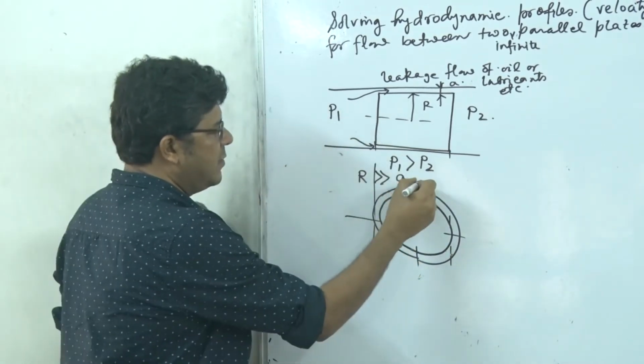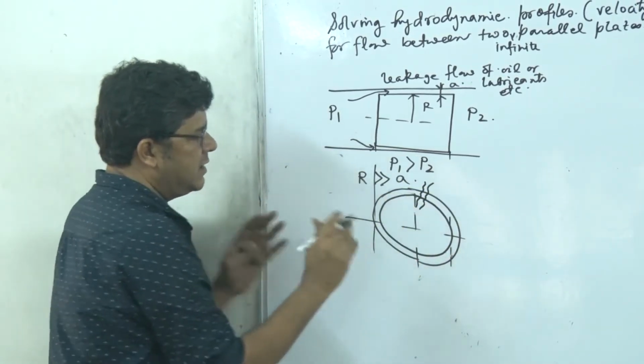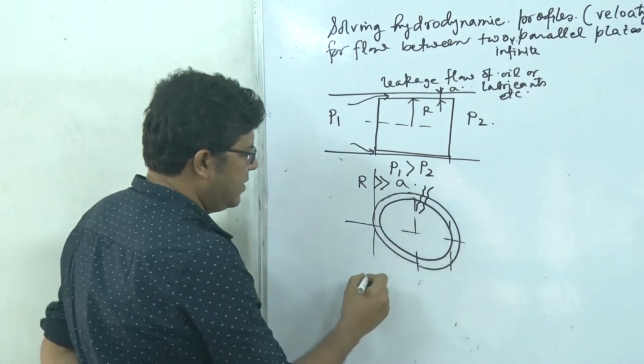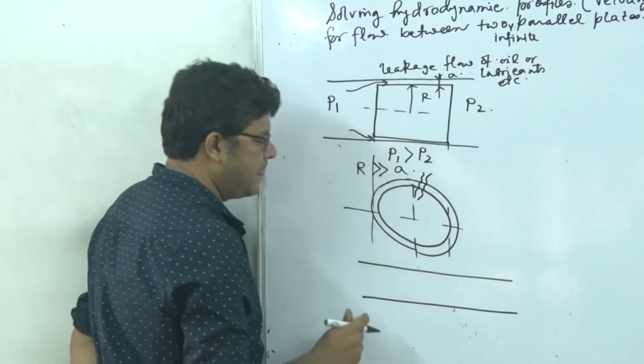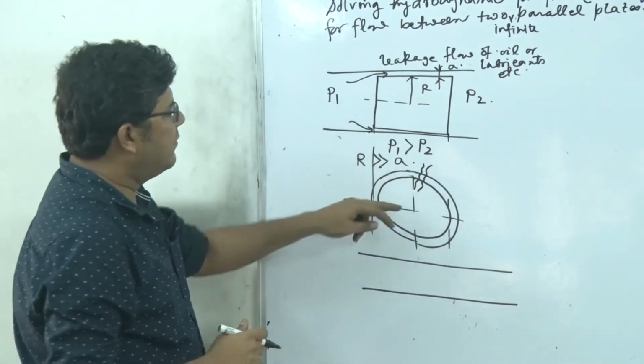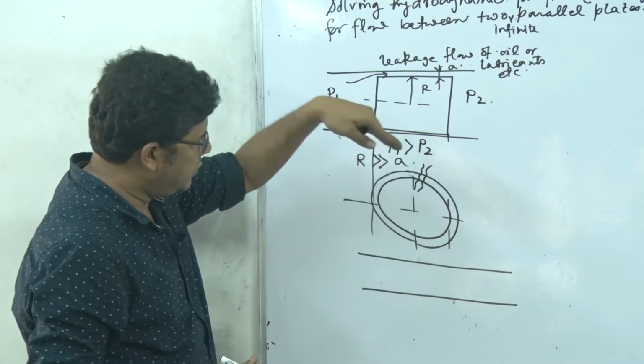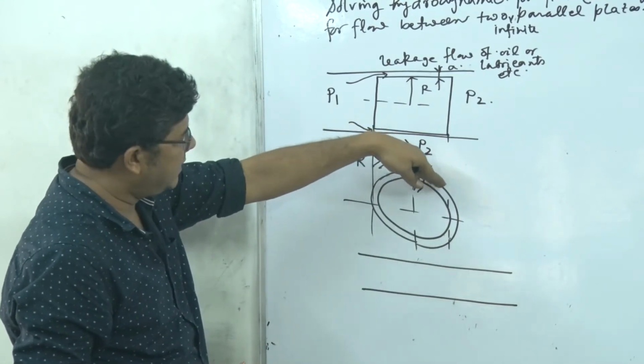So if I just simply introduce a cut and unwrap it, it becomes just like this, where we don't have to go by cylindrical coordinates to simulate this flow profile inside the annular gap.